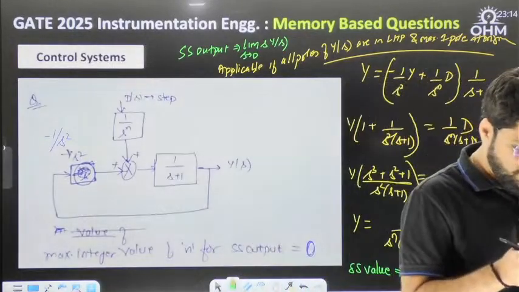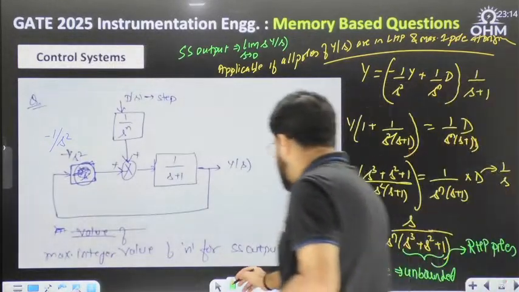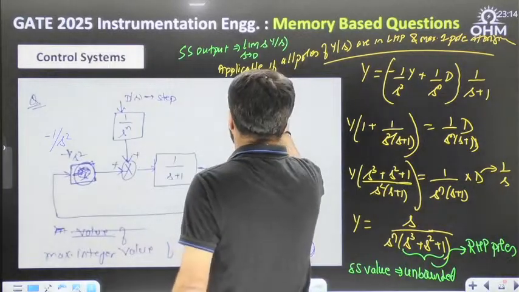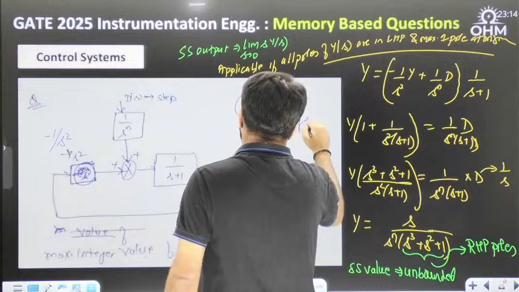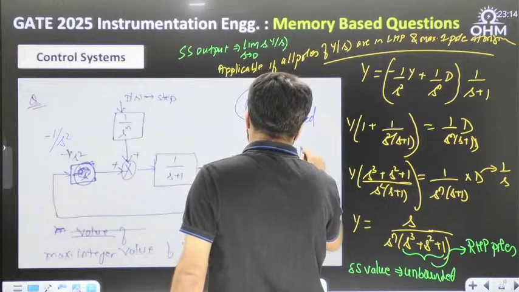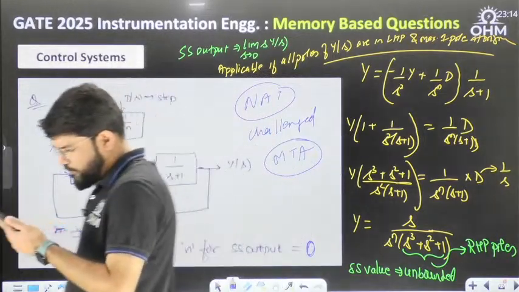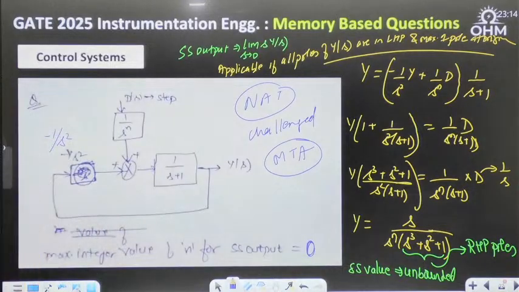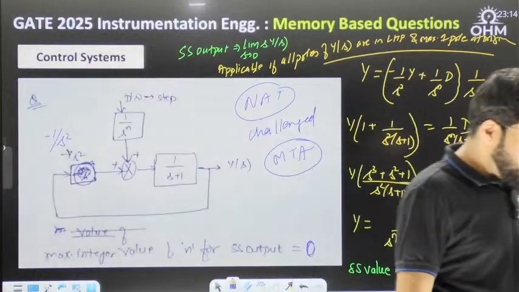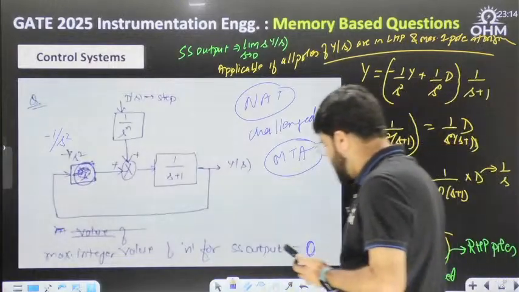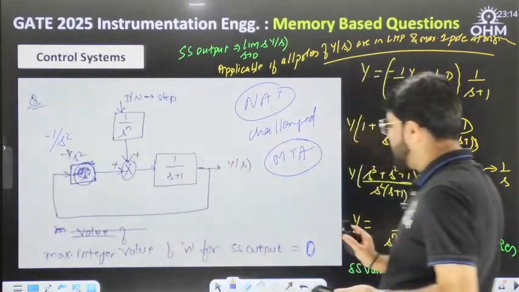Because it is NAT, there is no option. This is a NAT question and it has to be challenged if this is the correct question. If this is the correct question, then it will go to MTA. Then it has to be challenged and it should be marks to all.